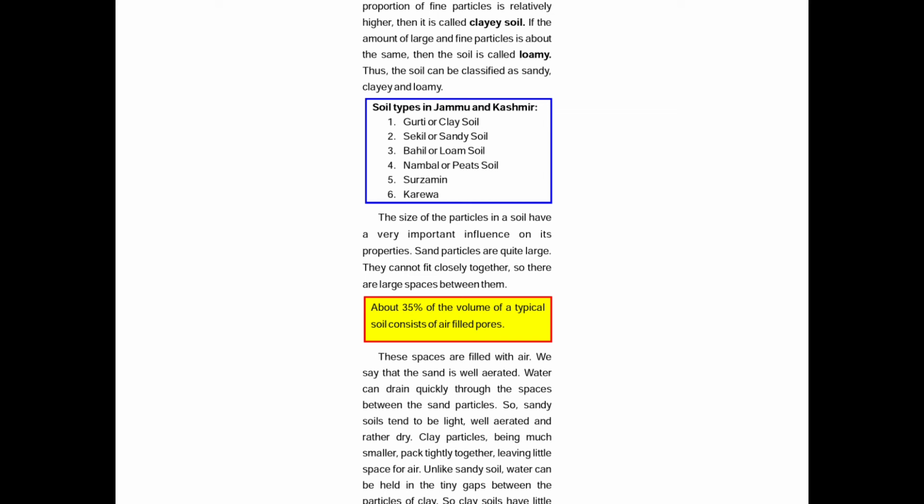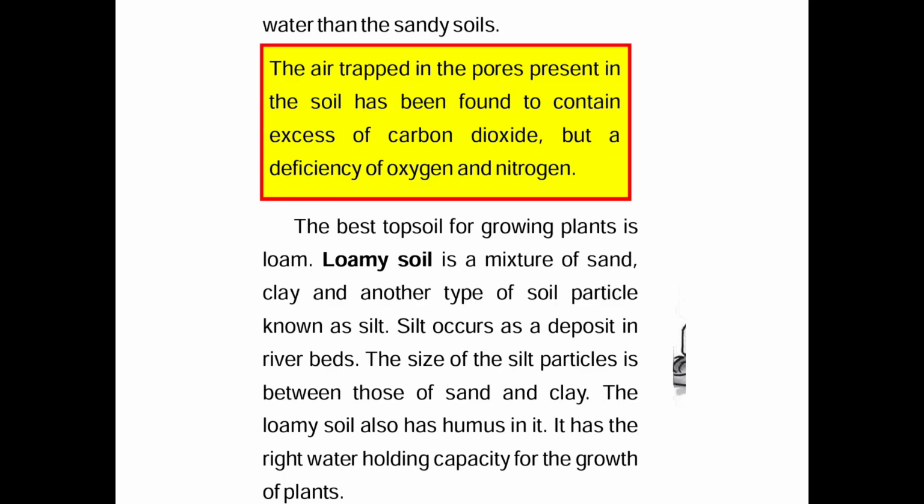Clay particles, being much smaller, pack tightly together, leaving little space for air. Unlike sandy soil, water can be held in the tiny gaps between the particles of clay. So, clay soils hold more water than the sandy soils.